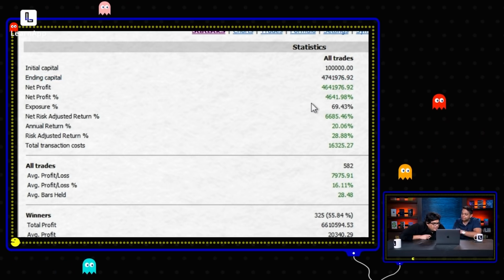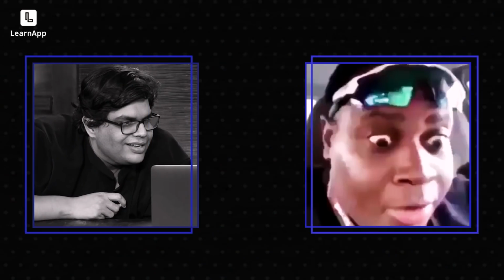Yeah, that's right. And compounding kicked in here, right? You couldn't do this in the short term. It happened over a long term. But it's beaten Nifty by a lot.